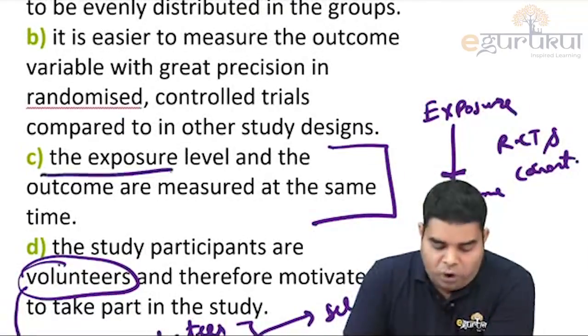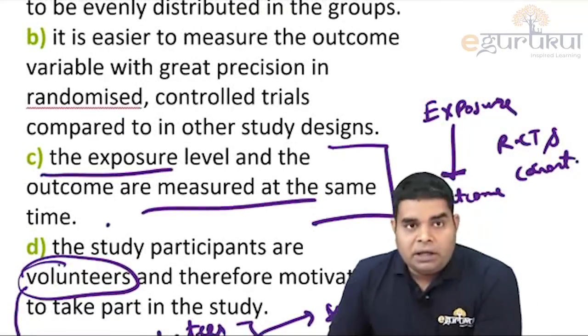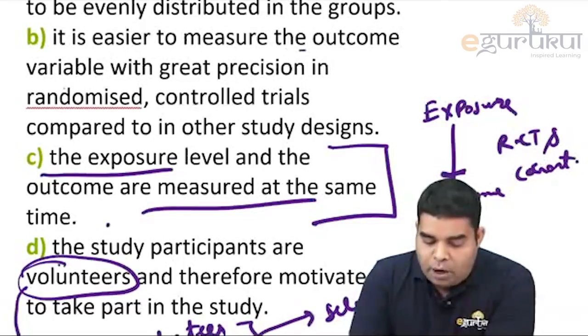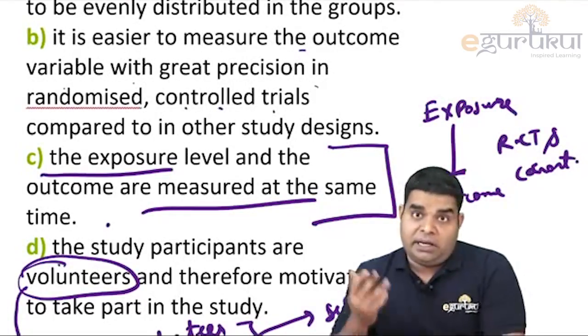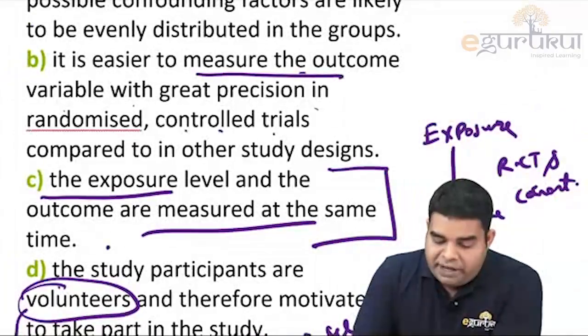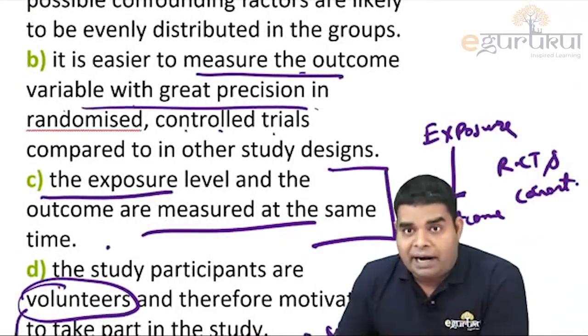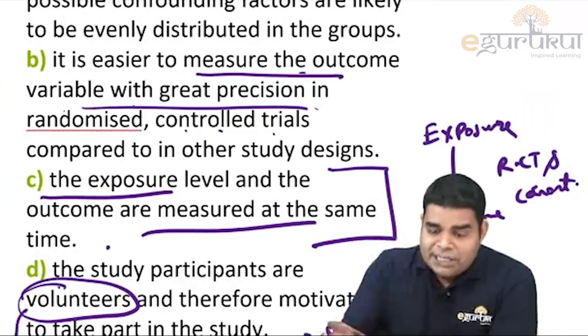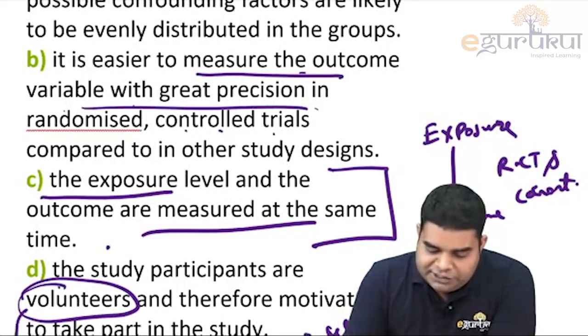So option C is also wrong because they do not occur at the same time. Option B: it is easier to measure the outcome variable with great precision in a randomized controlled trial. This is a correct thing, that we can measure the outcome variable with great precision. But it is not easy to do.